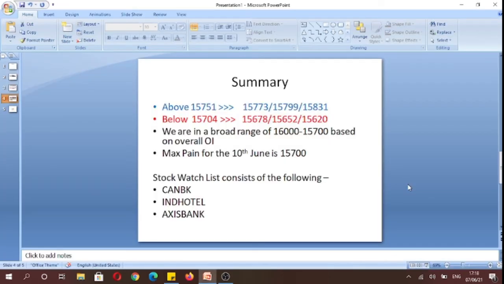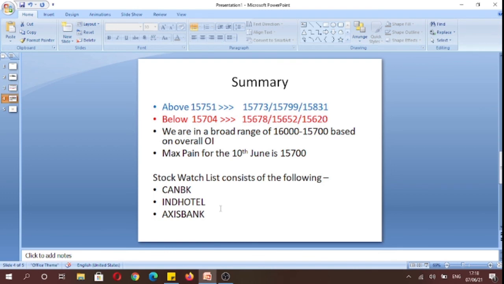Finally, before ending this video, I'd like to summarize that tomorrow above 15,751 we can potentially trade towards 15,831 levels, and below 15,704 levels we can potentially trade towards 15,620 levels. And the broad open interest range for the index is currently at 16,000 to the upside and 15,700 to the downside, and the max pain for the 10th June weekly expiry contract is at 15,700 levels.